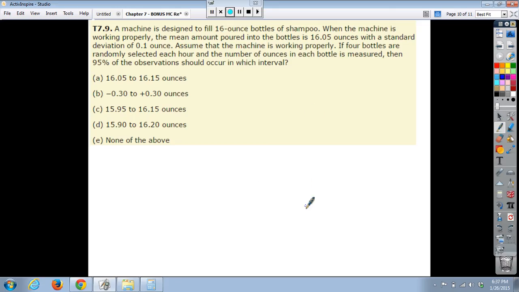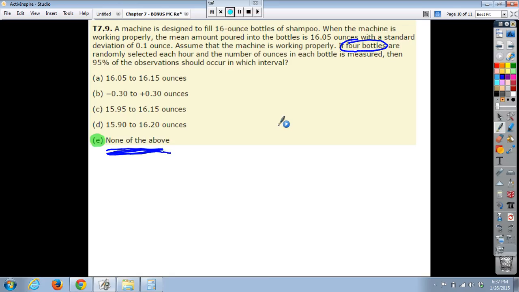And so we need to hope that we have a big enough sample size for the central limit theorem to apply. But here's our sample size, 4 bottles. And that's not guaranteed to be large enough to ensure that the central limit theorem is going to apply. Which means our answer must be, we can't really compute a 95% interval that'll tell us what we have here.